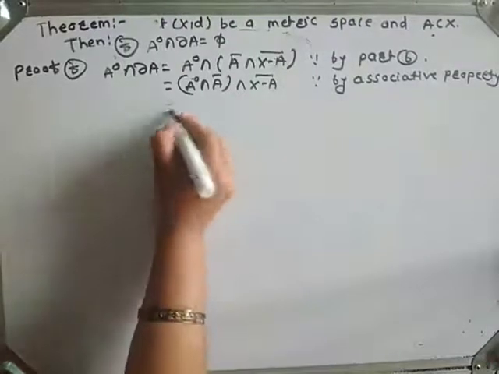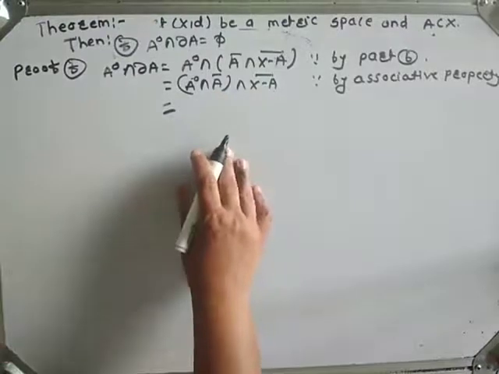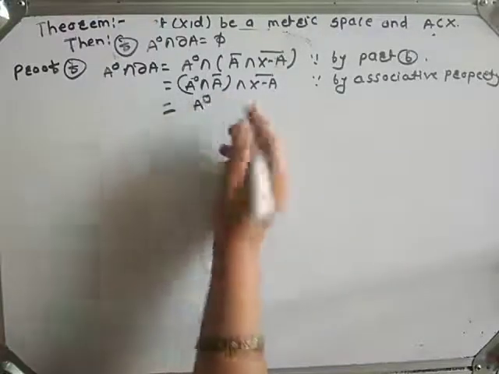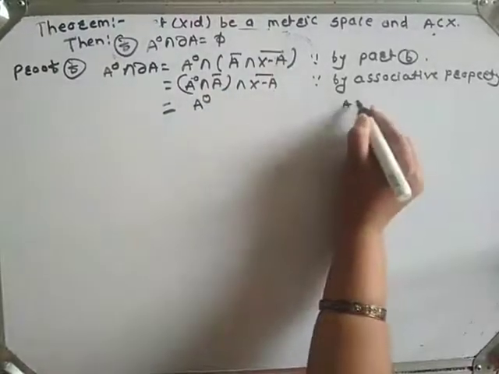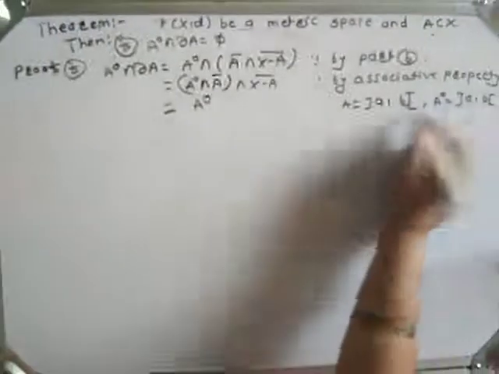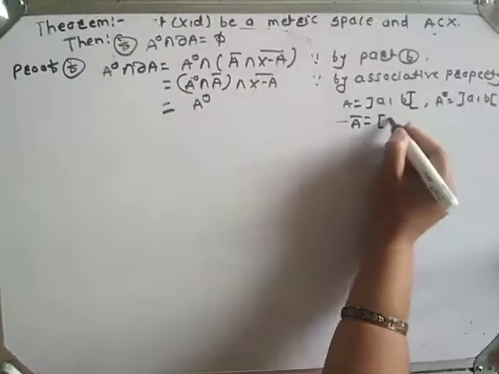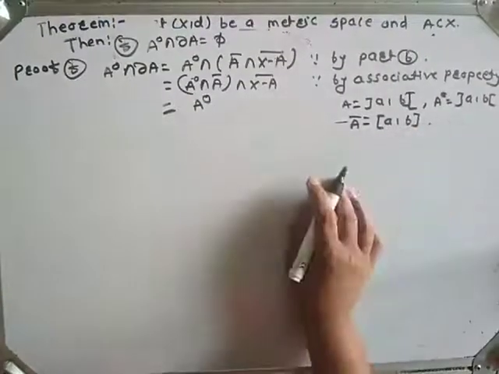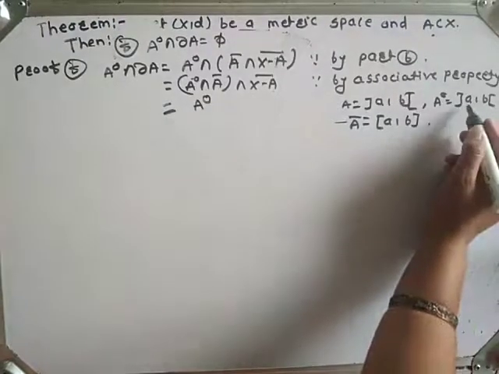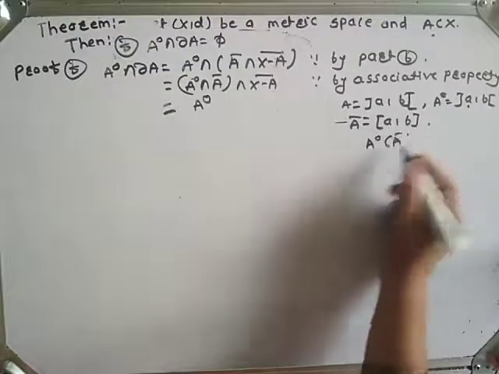Okay. Obviously, A interior intersection A closure is A interior. Why is this? See here. If you take A equal to the open interval (a, b), then A interior is also the open interval (a, b). We have seen that. And A closure is the closed interval [a, b]. And obviously A interior is a subset of A closure.